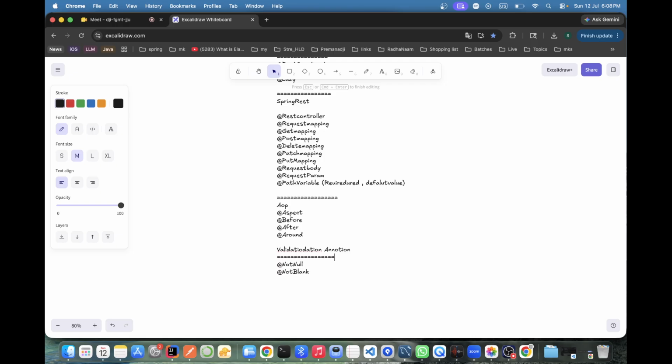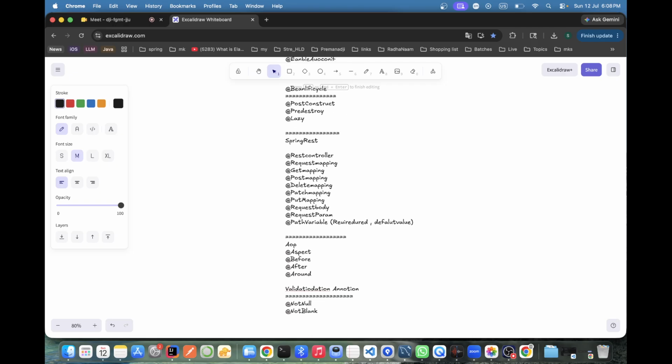Most of the cases we use these. If you come to databases, that is different. For scheduling, other things are different, and for caching and other things, a lot of things will come. But most of the time, till REST API, we have to use these many things.